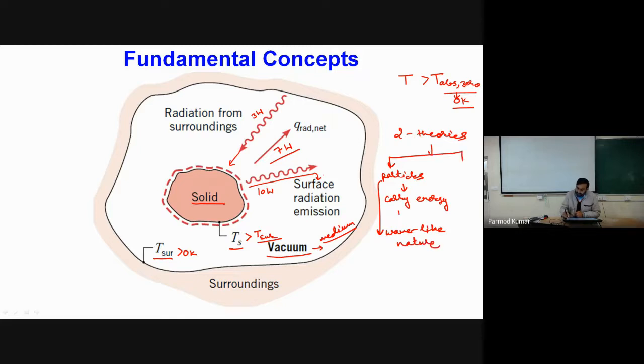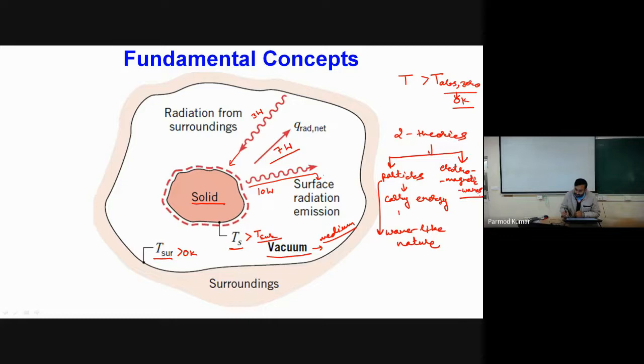Another theory says that thermal radiation or radiative heat transfer takes place in the form of electromagnetic waves. So both theories say that we have wave-like nature.